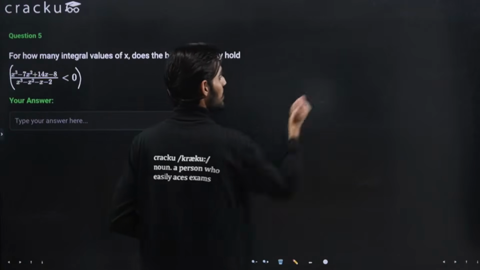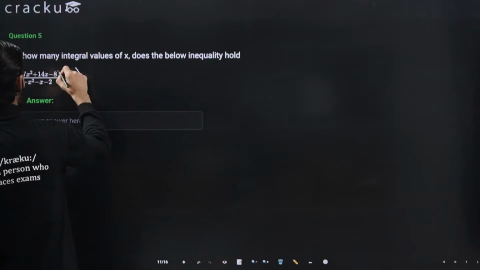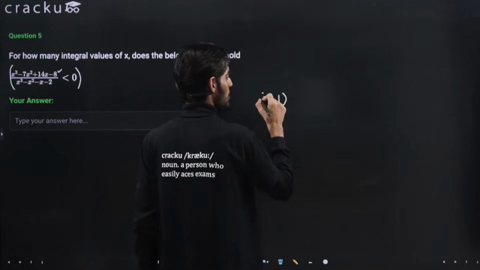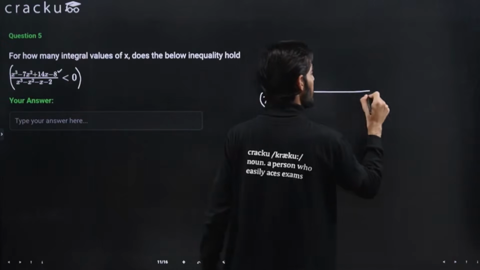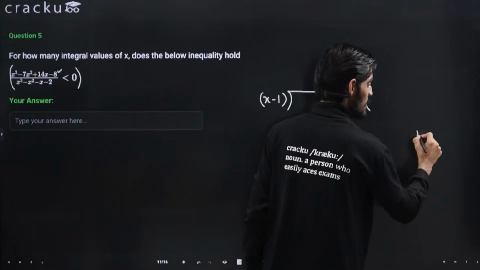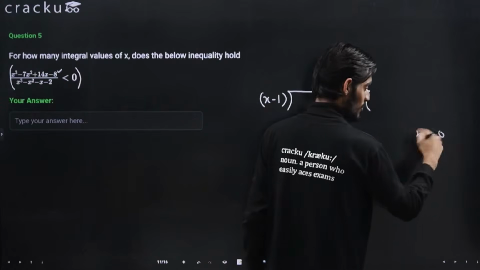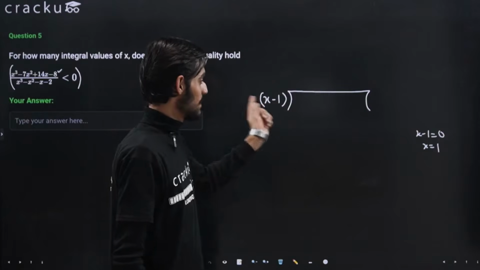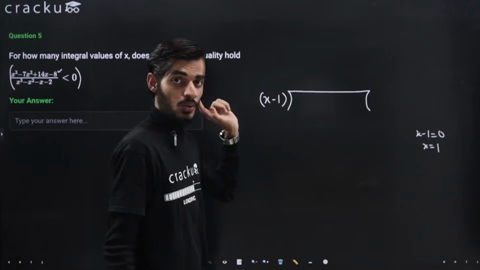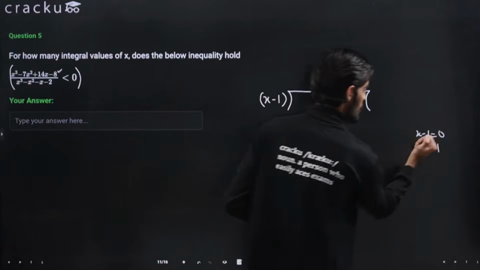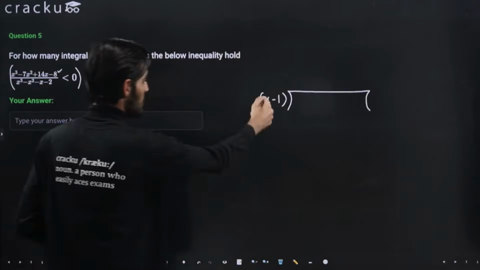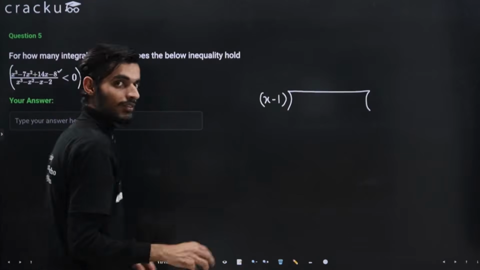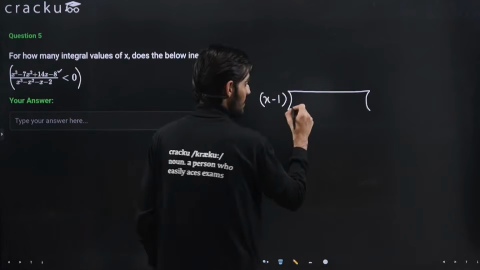So we are able to figure out the root of the first equation, that is the one in the numerator. Now to find the remaining values, we can just do the division part. If 1 is the root, we write x minus 1, because if x minus 1 is a factor of an equation, putting it equal to 0, x equal to 1 will satisfy the equation. Because 1 is satisfying this equation, x minus 1 is a factor of this particular cubic equation. We can divide by this x minus 1 to figure out the remaining two roots, because it is a cubic equation, so there will be 3 roots.